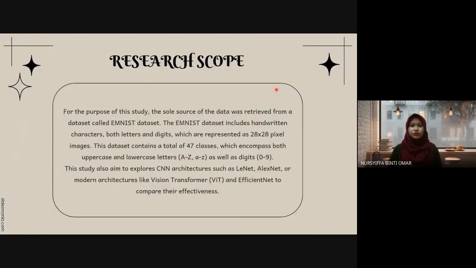Next is the research scope of this project. In this project, I use the MNIST dataset as my sole source of data. This dataset includes both letters and digits, represented as 28 x 28 pixel images. This study also aims to explore CNN architectures from traditional to modern to compare their effectiveness.